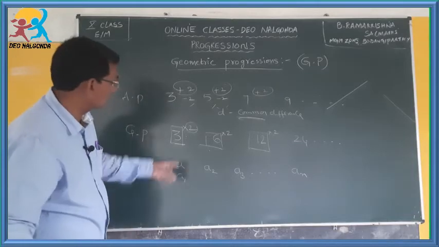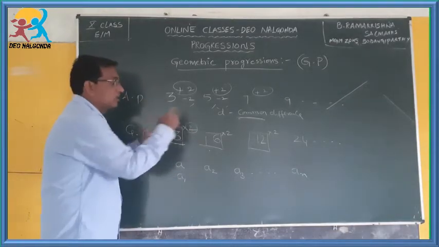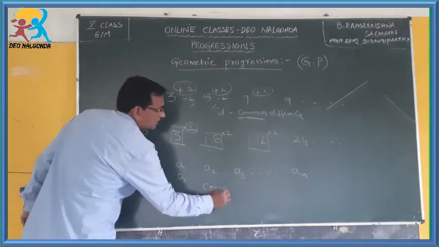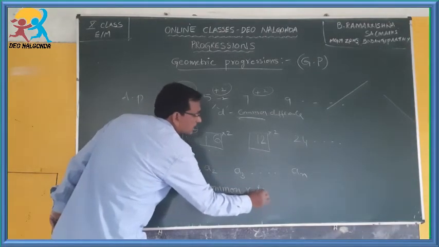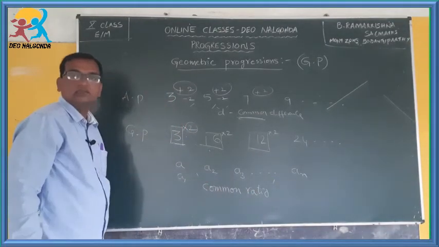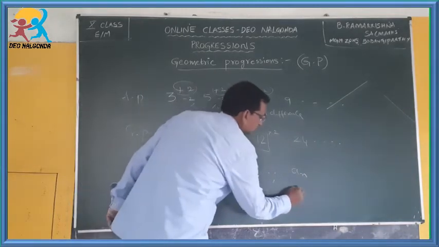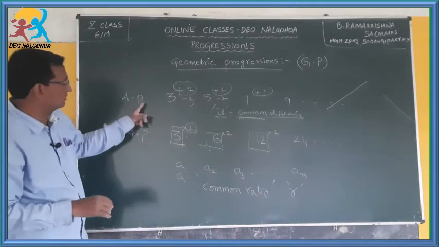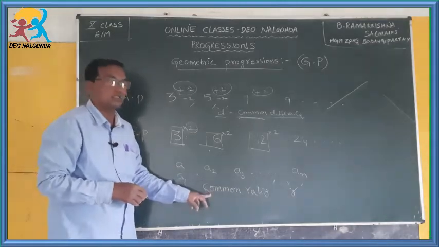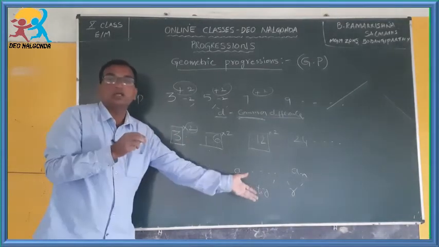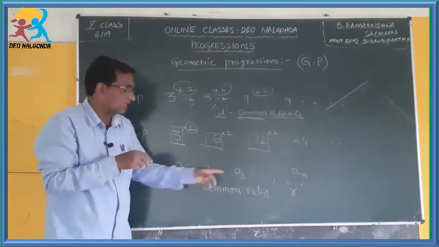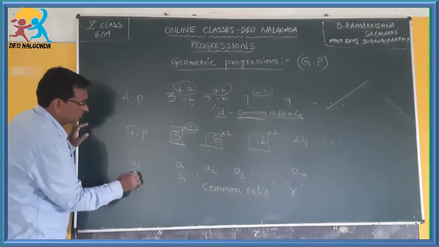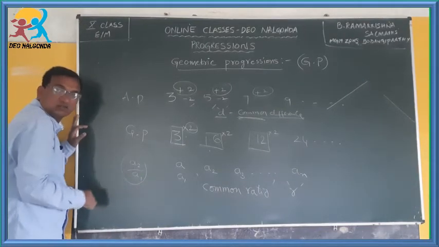And this common or fixed value which you multiply by is called the common ratio. Here that term is called the common ratio, and it is denoted with the small r. Common difference is denoted with the small d in arithmetic progression, whereas in geometric progression you denote it with the small r. Why r? Because it is a ratio. Why do we call it a ratio? Because we are dividing a2 by a1. This is a fraction, and this is also called a ratio.